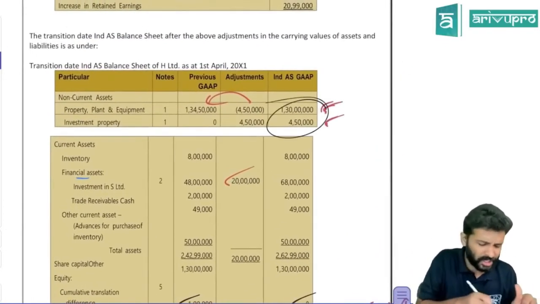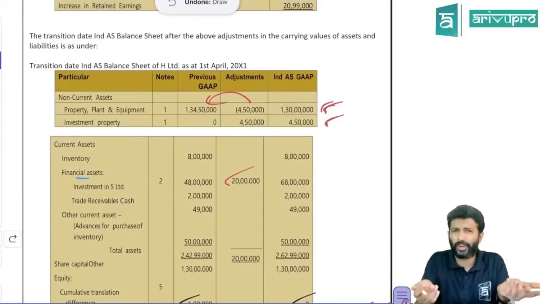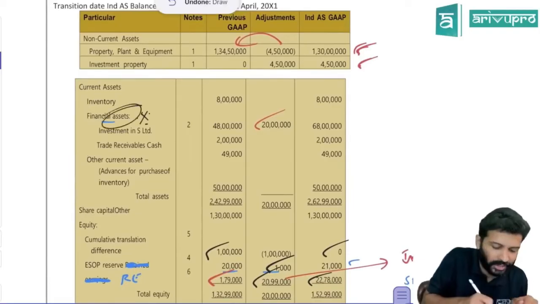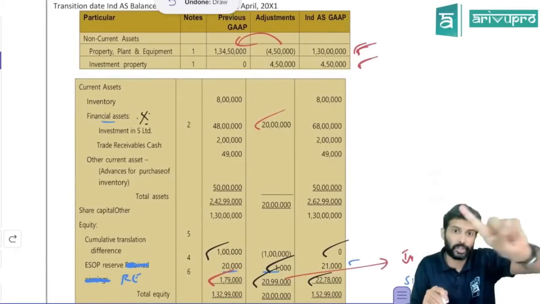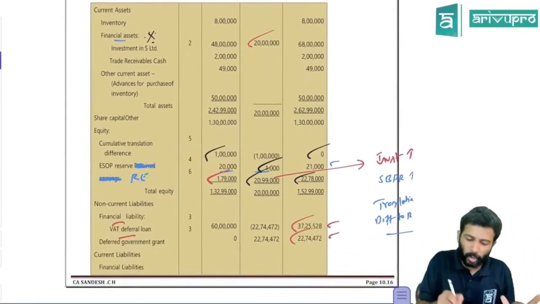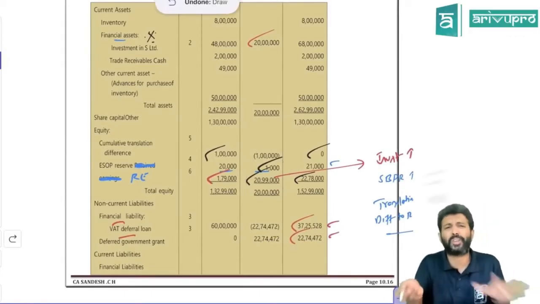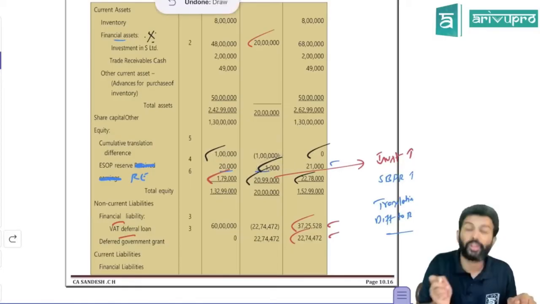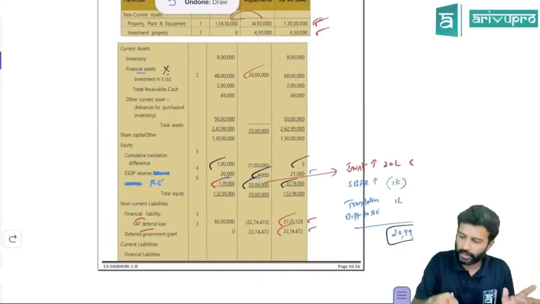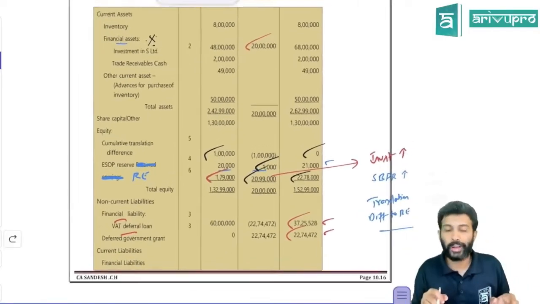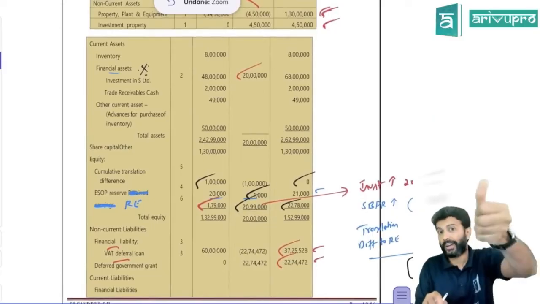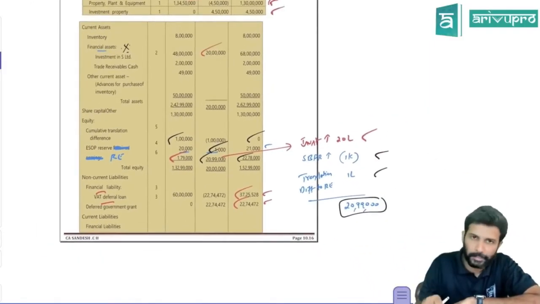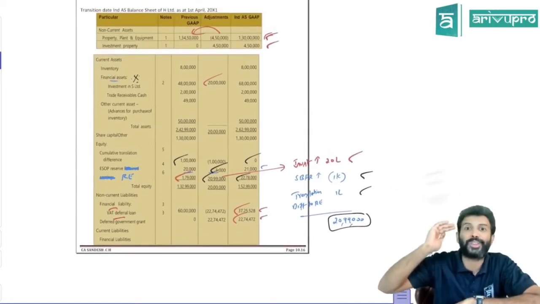The PPE classification changed. Some portion was investment property, so you reclassified. But the thing you need to be more majorly concerned about is the financial asset and financial liability classification. Do not forget that. Amount wise, only a few reserves changed: retained earnings, ESOP reserve and FCMITD. That's all. Rest everything is the same. Correct. So classification becomes quite important here, especially showing the correct amounts under financial assets and financial liabilities. That is one thing. Do not make a mistake. And also, first show the asset and then show the liability.